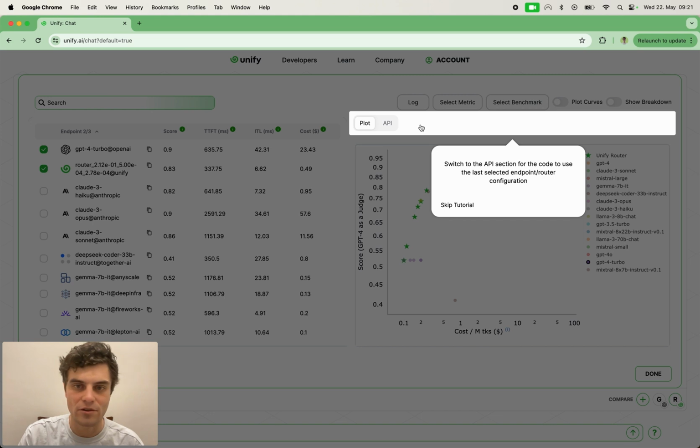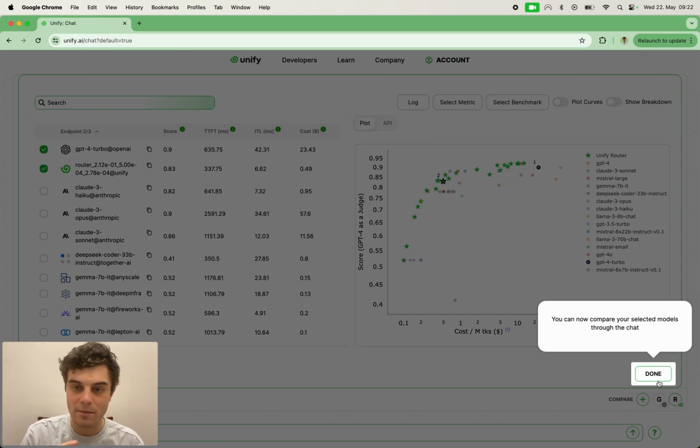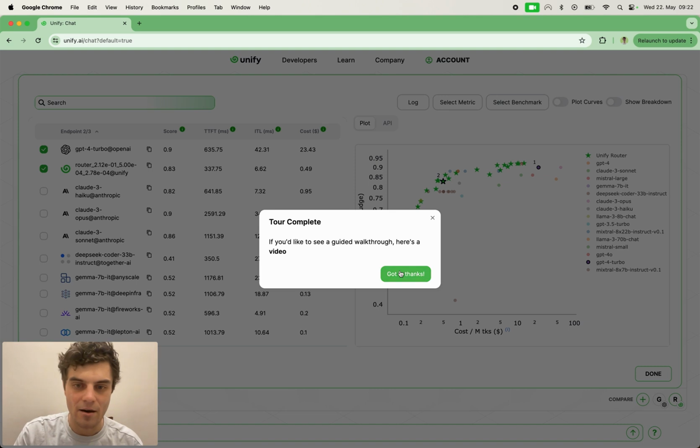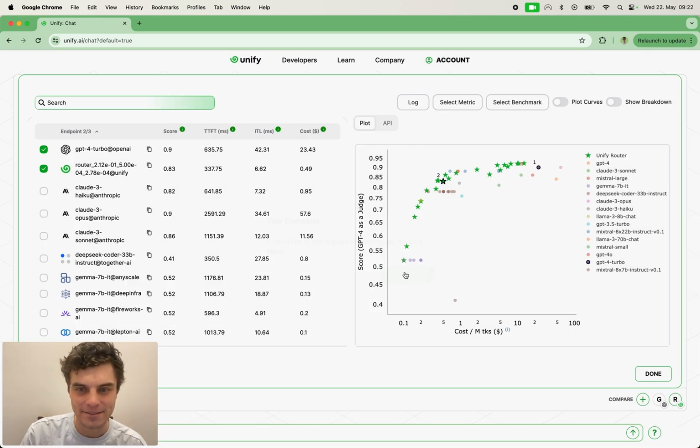And then we can also change to API view, where we can see the code snippet for the selected endpoints or the selected routers and how to use that locally. And then once we're happy with the selections, we can press this, and then we can actually use the selections side by side and compare them like we just did a moment ago. And then also there's a video, so if you want to go through, actually this will take you to this video, so you can click that. Otherwise, if you're happy, then you can just do got it, thanks.